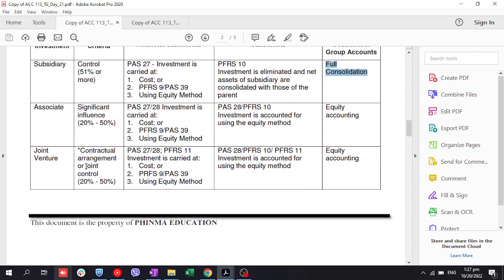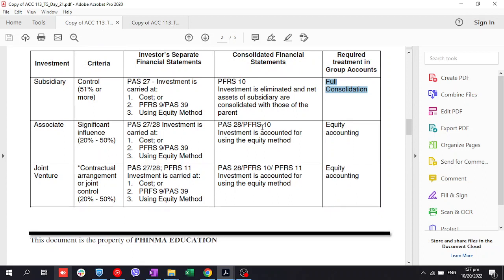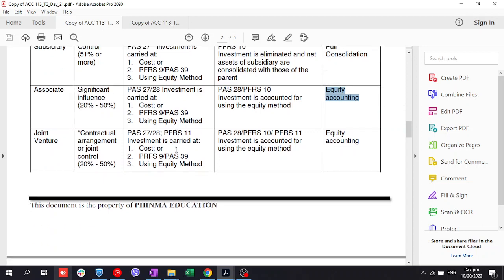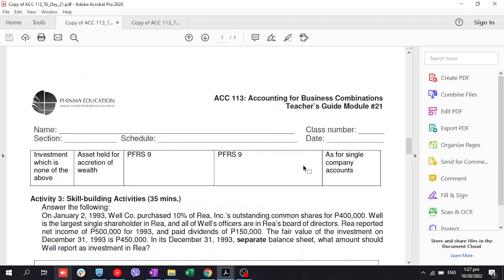Associate. Pag meron kang significant influence, meron kang 20% to 50%, di ba? Under PAS 27 and PAS 28, investment is carried at cost, PFRS 9, or using equity method. PAS 28, PFRS 10, investment is accounted for using the equity method. Tandaan, pag separate financial statement ng parent, pag associate ka or joint venture, pwede kang i-measure at cost and FVPL. Pero pag kinonsolidate kayo, kailangan naka-equity accounting na yung investment in associate nyo, ha? Same as joint venture. Yung associate, pareho sila ng treatment. Kailangan naka-equity method.